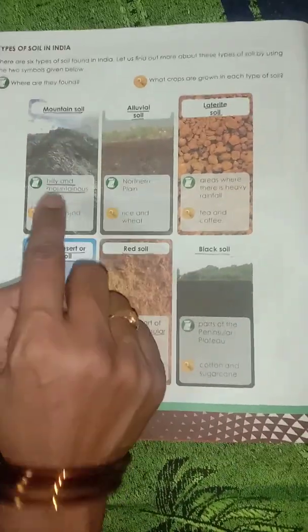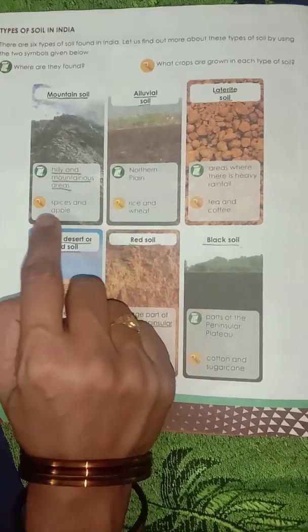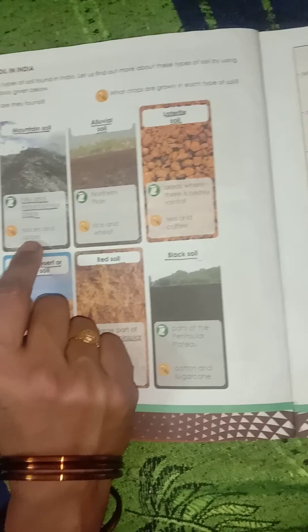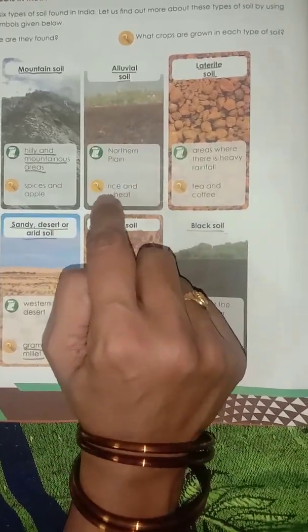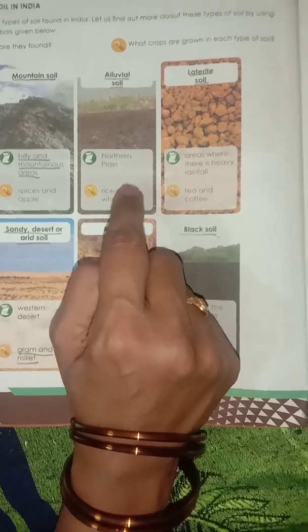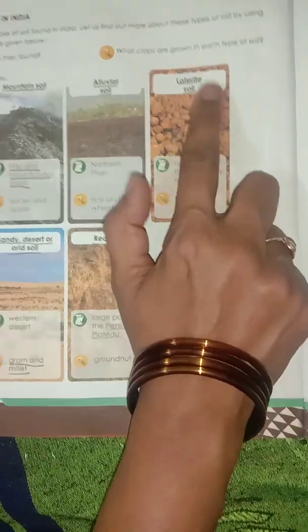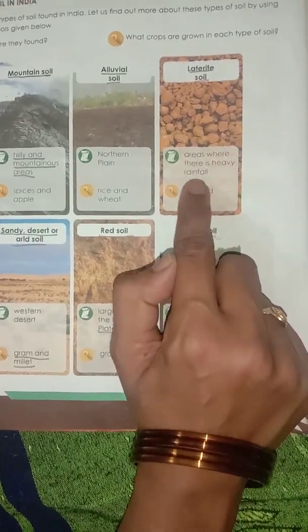Mountain soil, hilly and mountainous areas, spices and apple. Okay, children. Alluvial soil in the northern plain, and the crops grown are rice and wheat. Laterite soil, areas where there is a heavy rainfall.